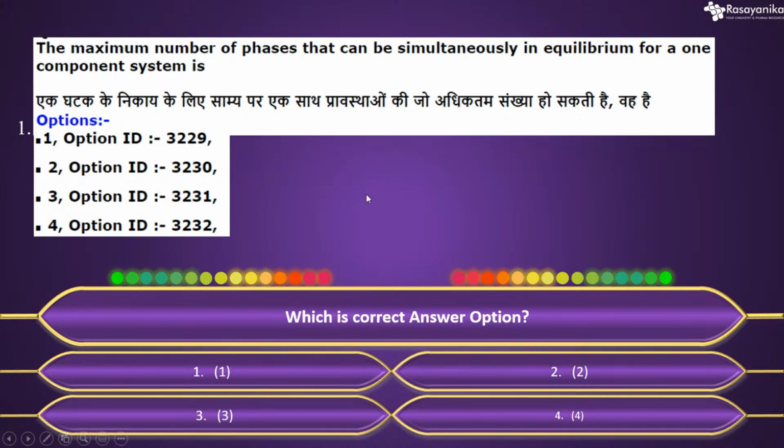We already discussed the other questions in our previous session, and this is the last question regarding the phase diagram in physical chemistry. So the question was pretty simple: the maximum number of phases that can be simultaneously in equilibrium for a one component system.